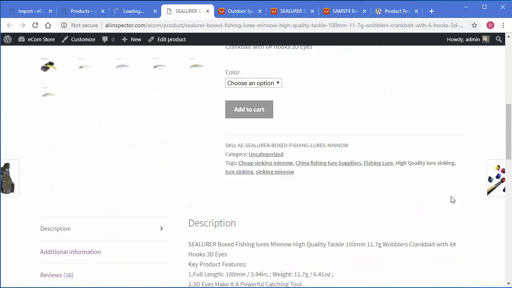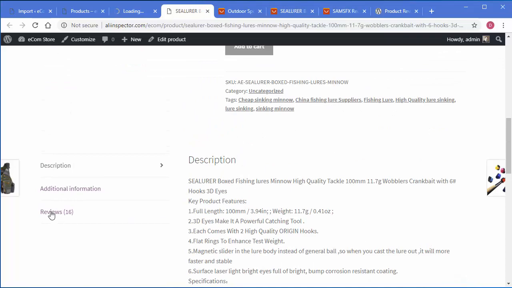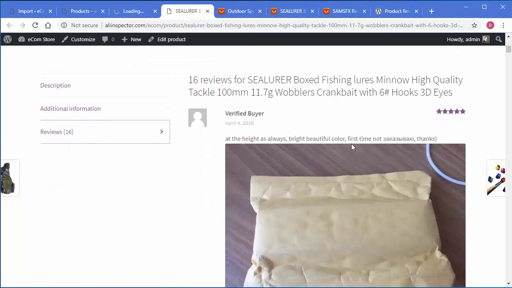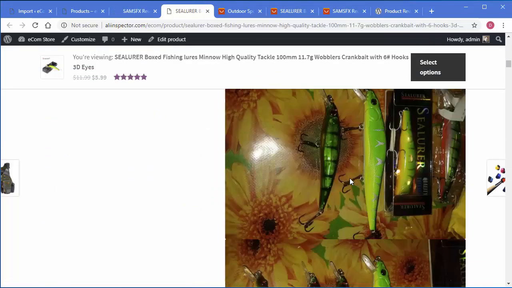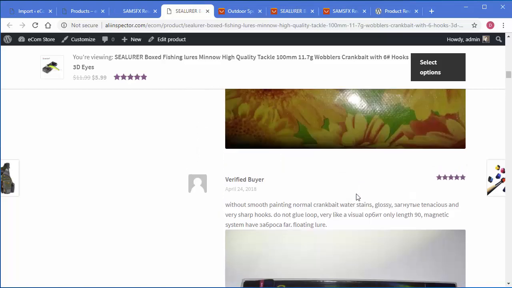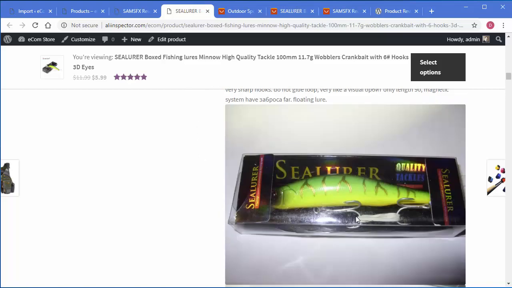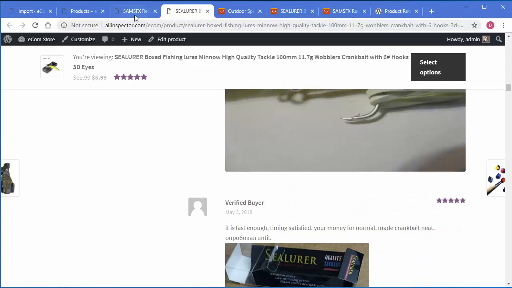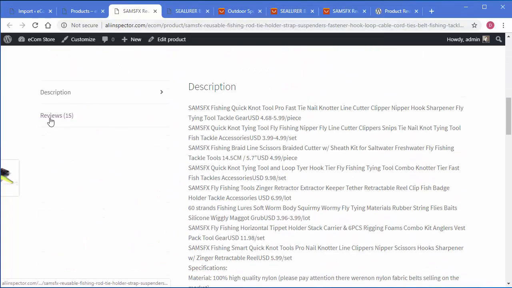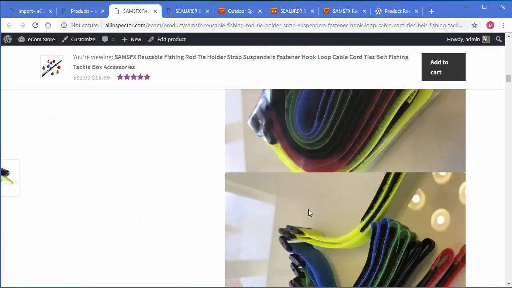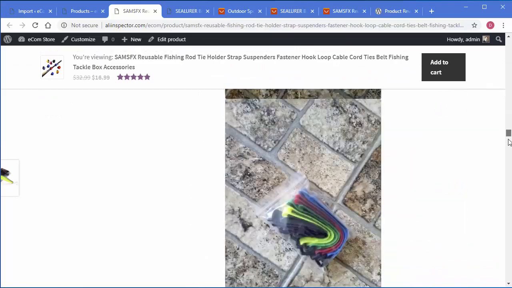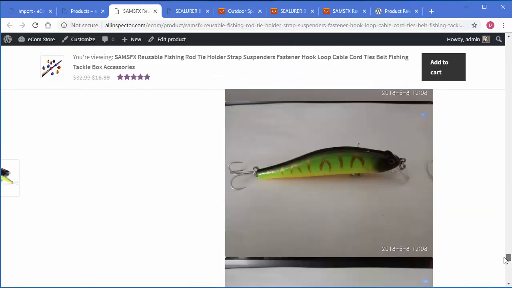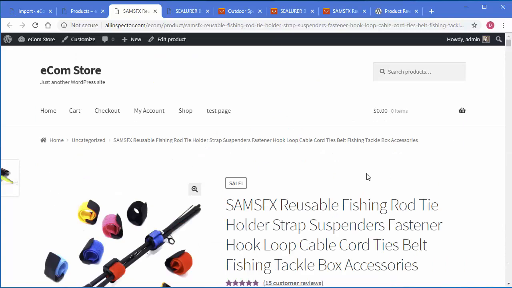So now if we scroll down, for example, this one, you will see 16 reviews. You click in there and now you can see all the images the reviewers have put in there, and also the review information. And that's how easy it is to import reviews with images into your WooCommerce site.